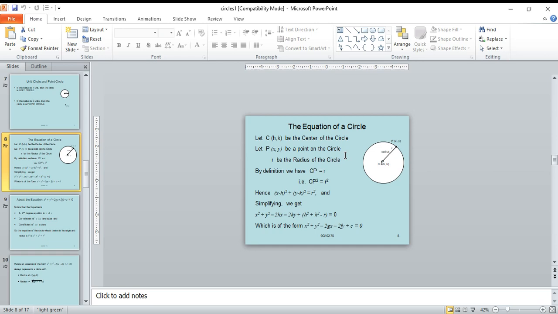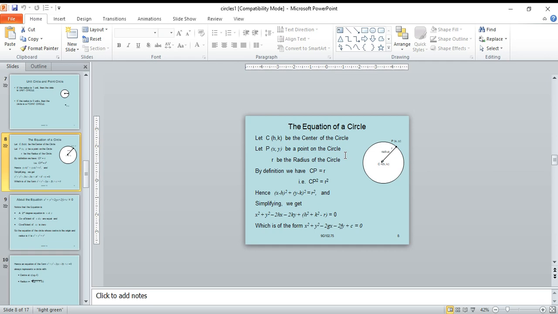By definition, the distance from the center C to the point P(x, y) is equal to the radius r. That is, CP equal to r. Squaring on both sides, CP square equal to r square. By the distance formula, CP is the square root of (x minus h) whole square plus (y minus k) whole square, equal to r. The square root and the square cancel, so (x minus h) whole square plus (y minus k) whole square equal to r square.